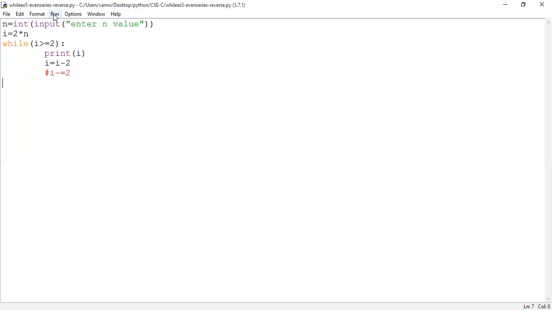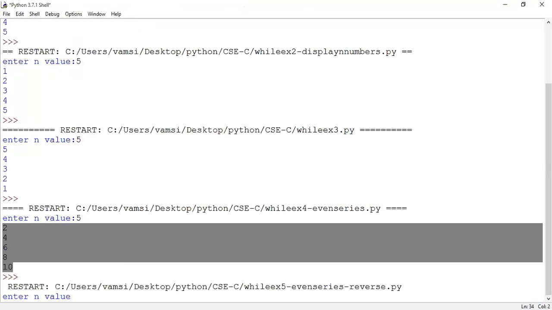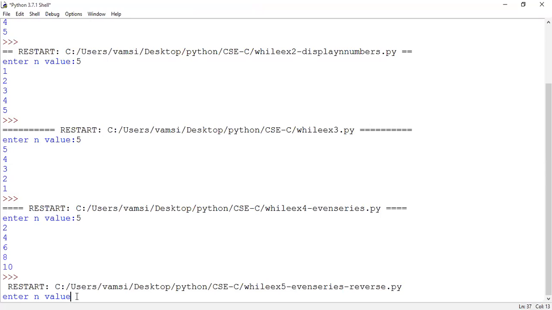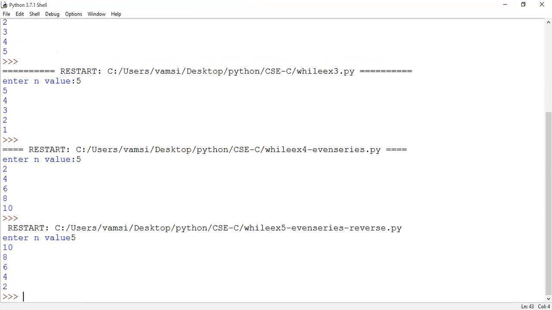Run the code. What is visible to you? The shell. It is showing you the shell, right? It is asking for the n value. I'm giving 5 here. So 10, 8, 6, 4, 2. Is it the output? Yes, sir.